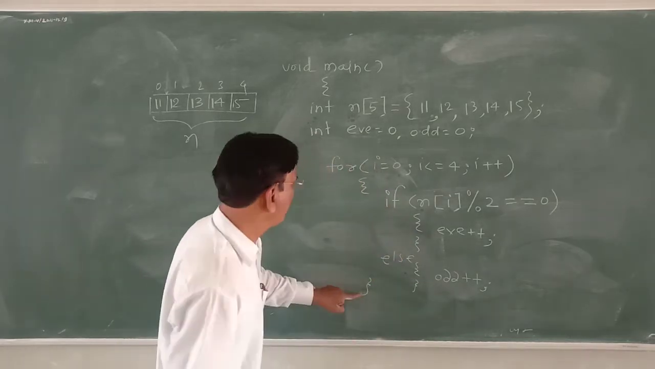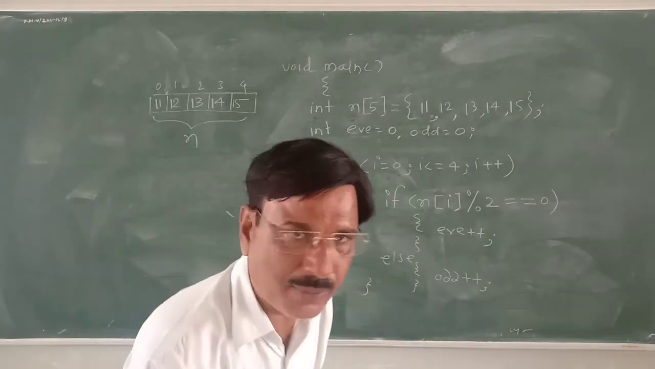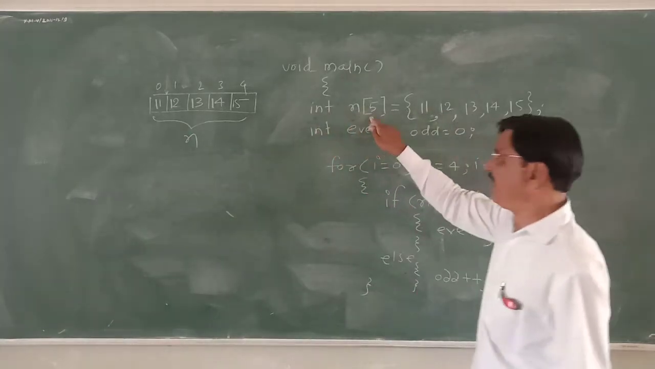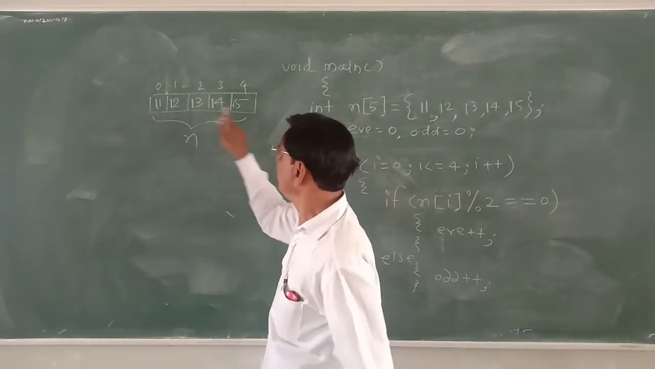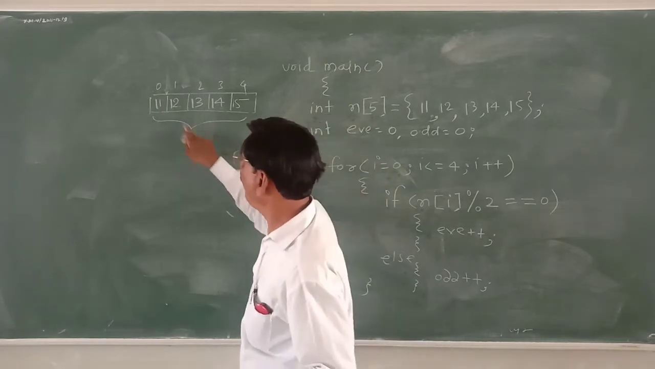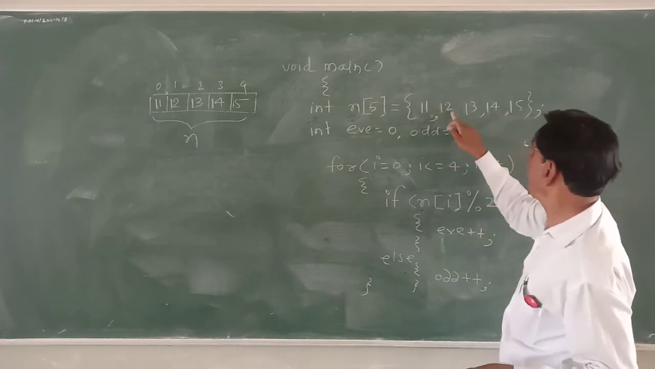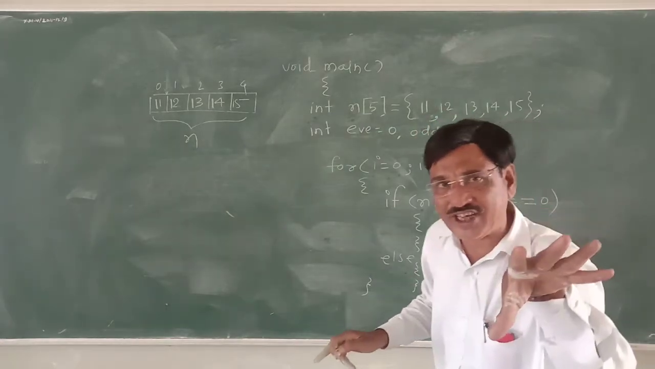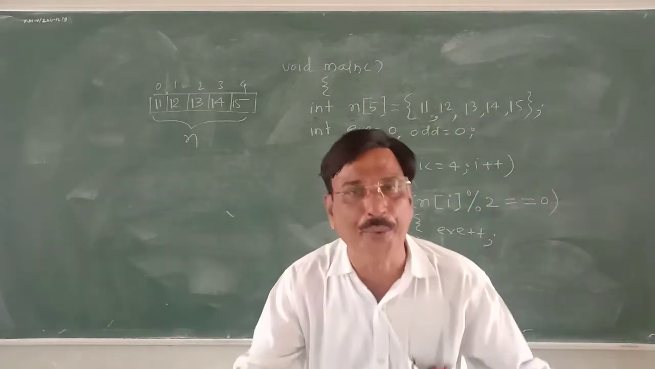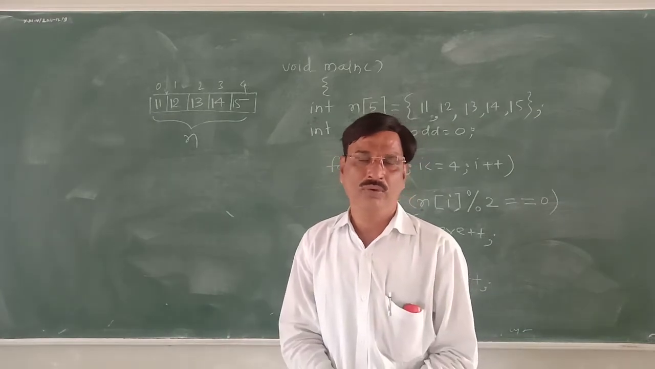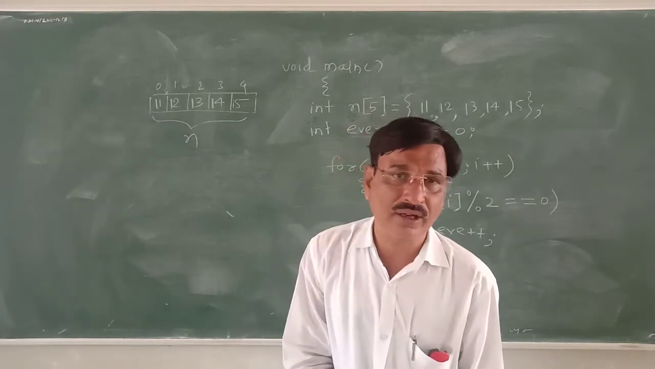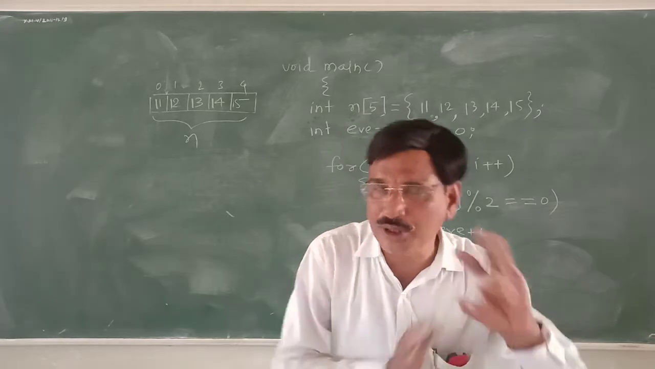Loop finished. Now trace the program. Integer n of 5. n is an array of 5 integers. What are those? 11, 12, 13, 14, 15. These are the 5 integers. These 5 elements are there.